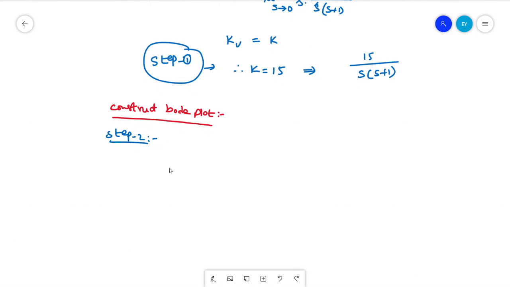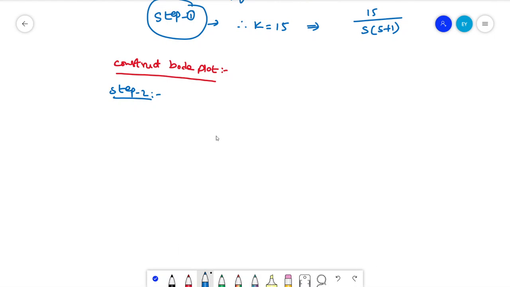Step 2, draw the Bode plot, and the first thing we need to do is substitute s equal to j omega. When you substitute s equal to j omega, G of j omega will be 15 by j omega into (j omega plus 1).